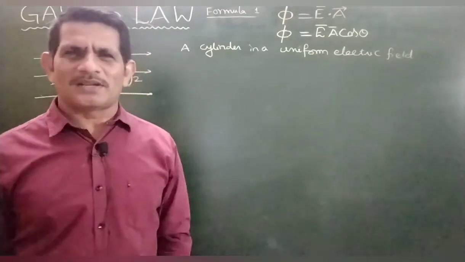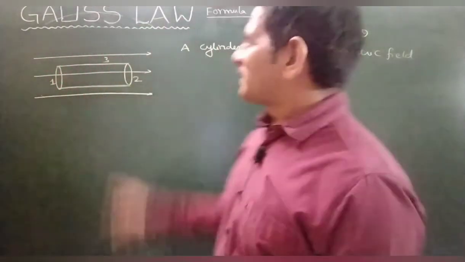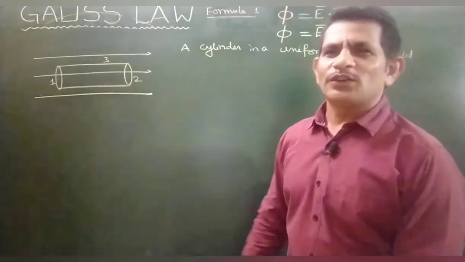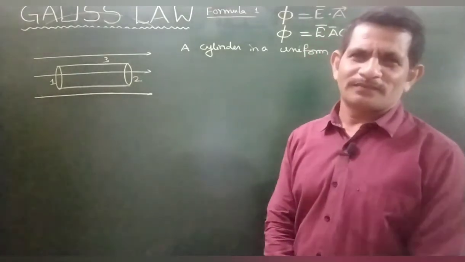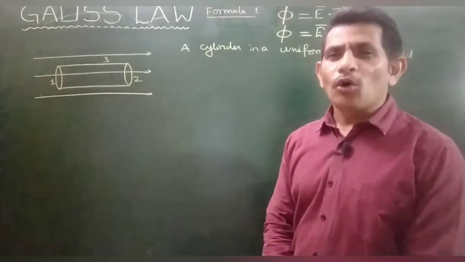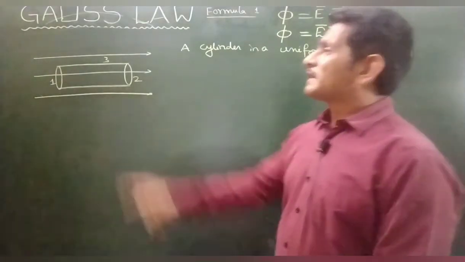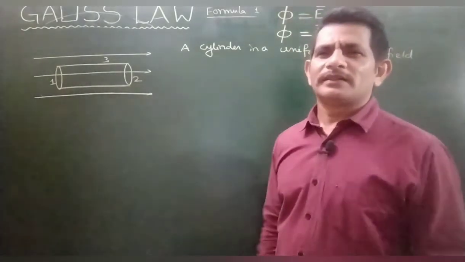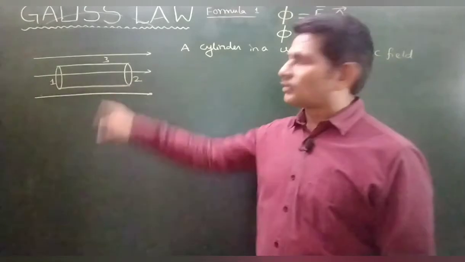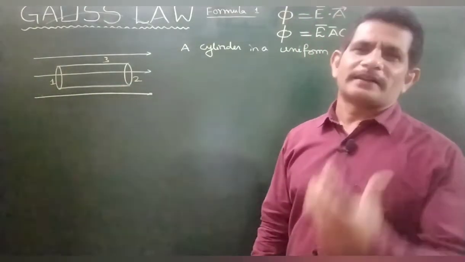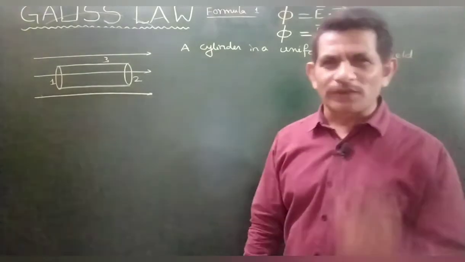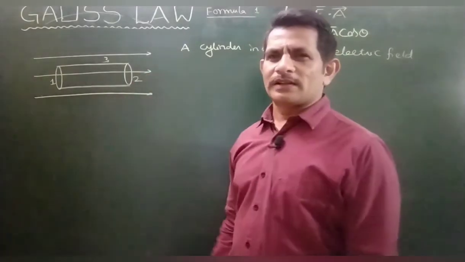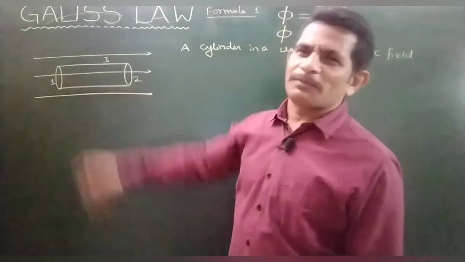How to use this formula? Look here, there is a uniform cylinder in a uniform electric field. How much flux is received by this cylinder? There are three portions you can see: one circular part, another circular part, and one lateral part.